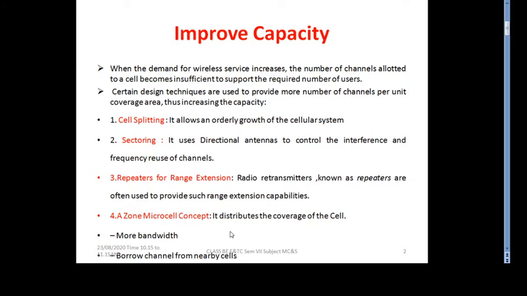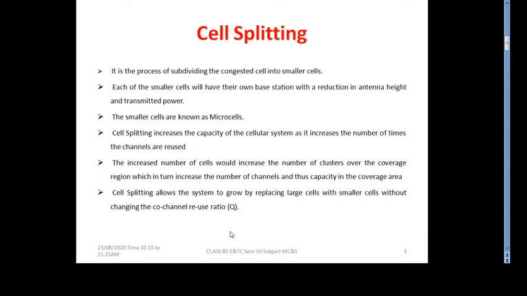And fourth, the microzone cell concept, which distributes the coverage of the cell, gives more bandwidth and borrows channels from nearer cells. So we will go through these four techniques one by one.